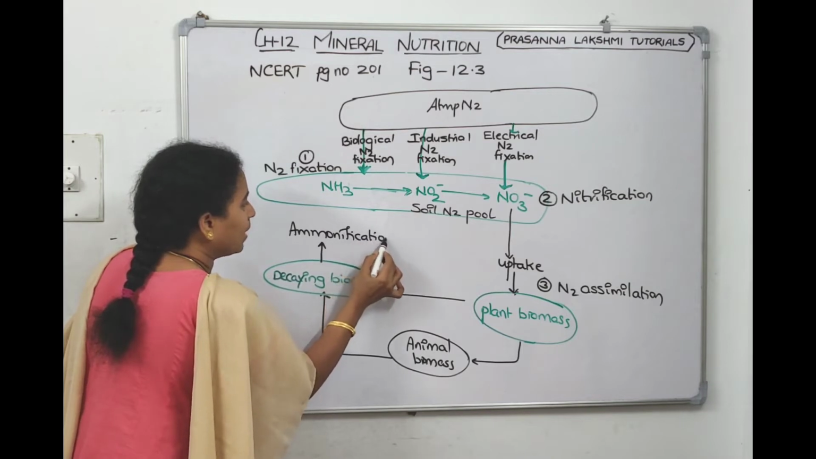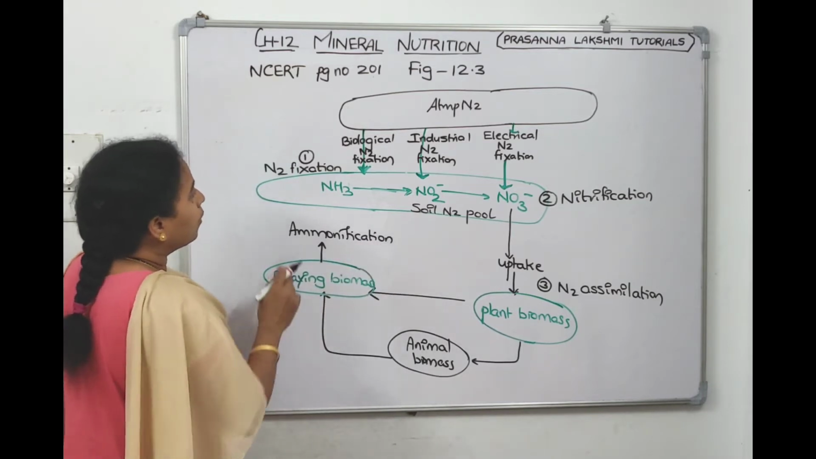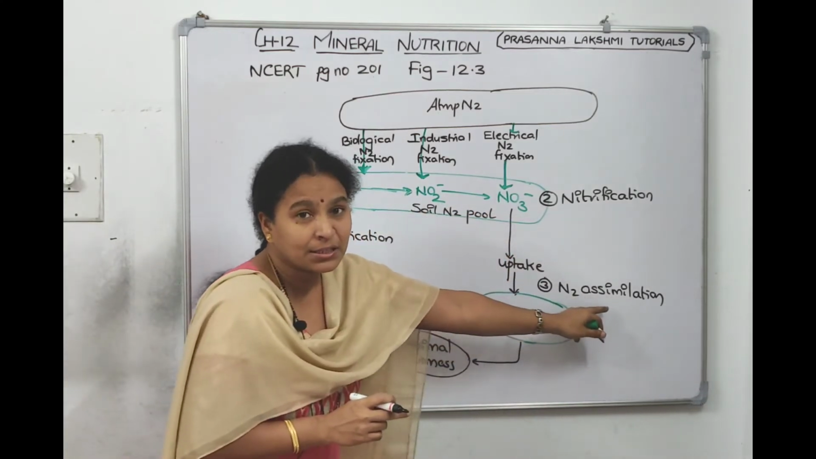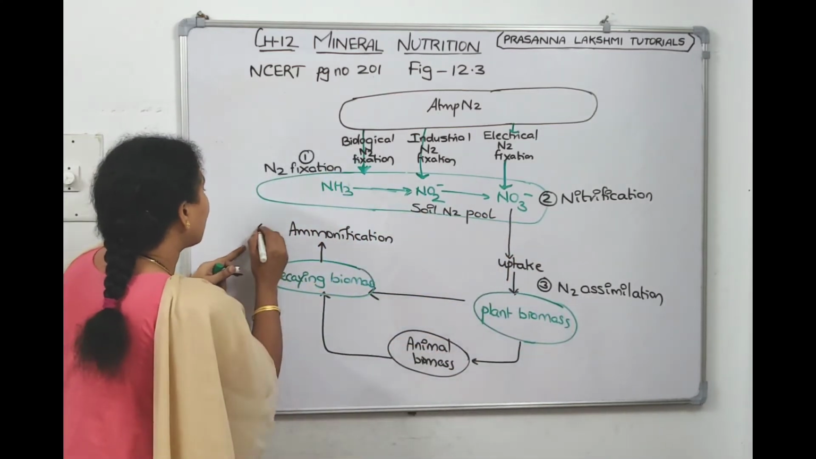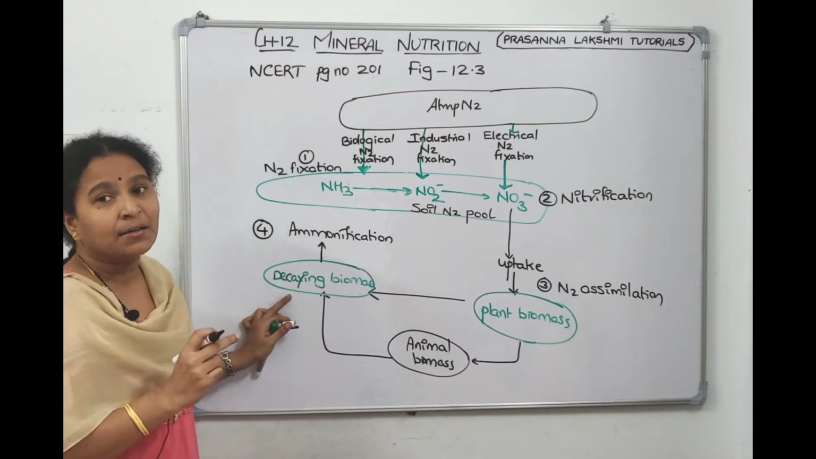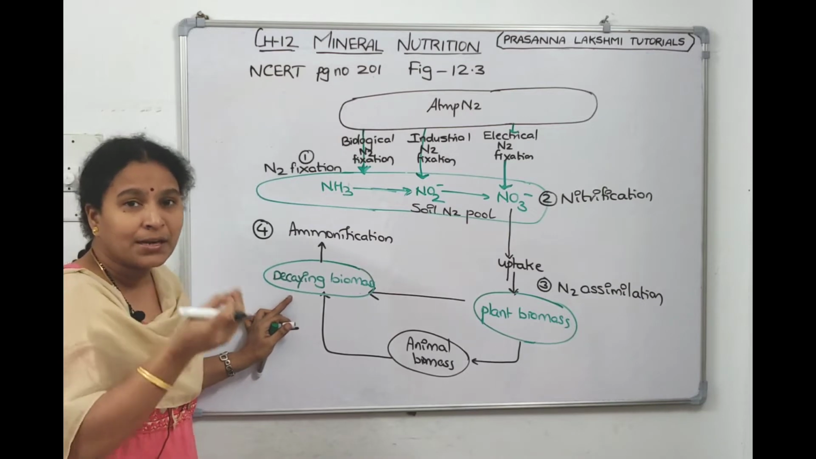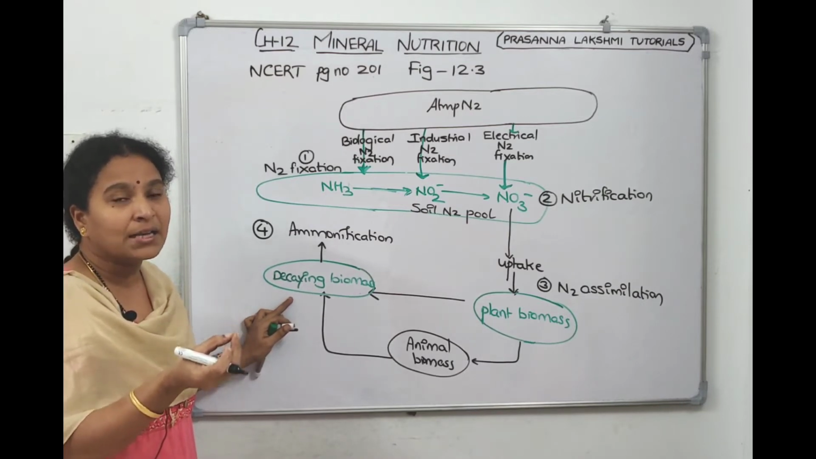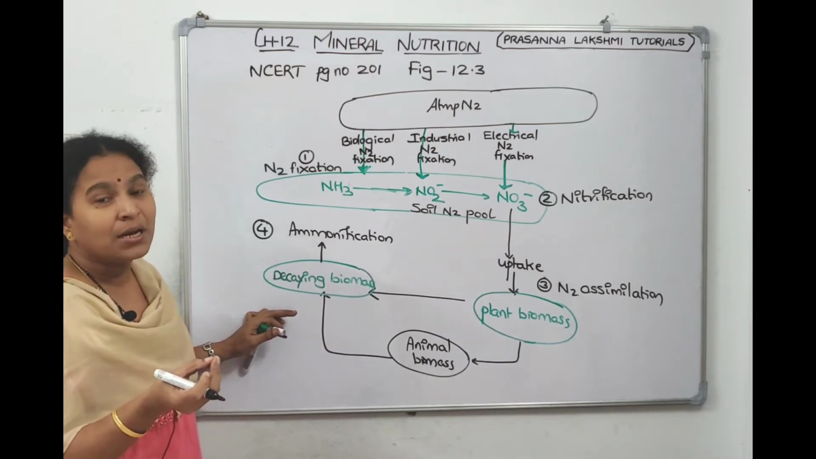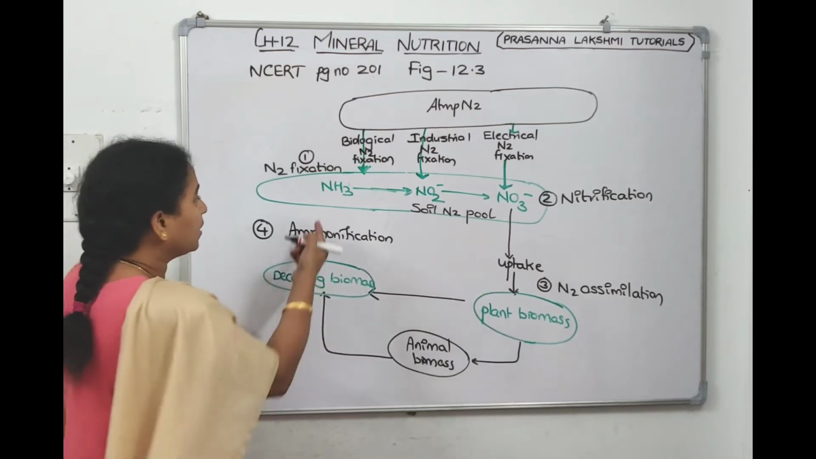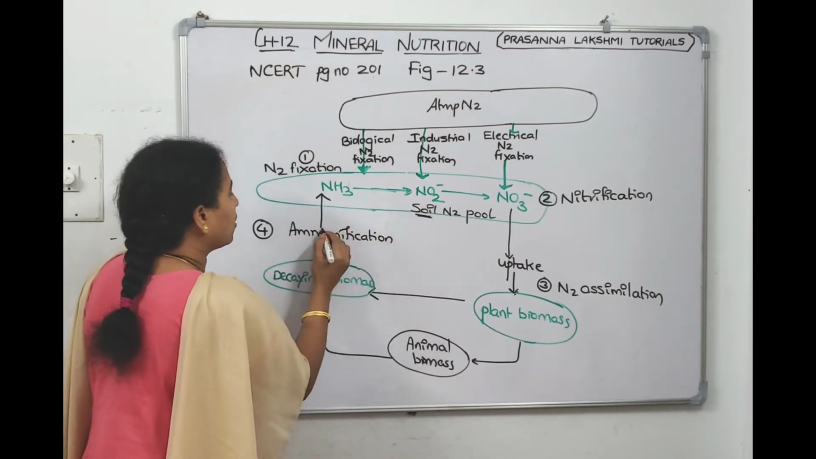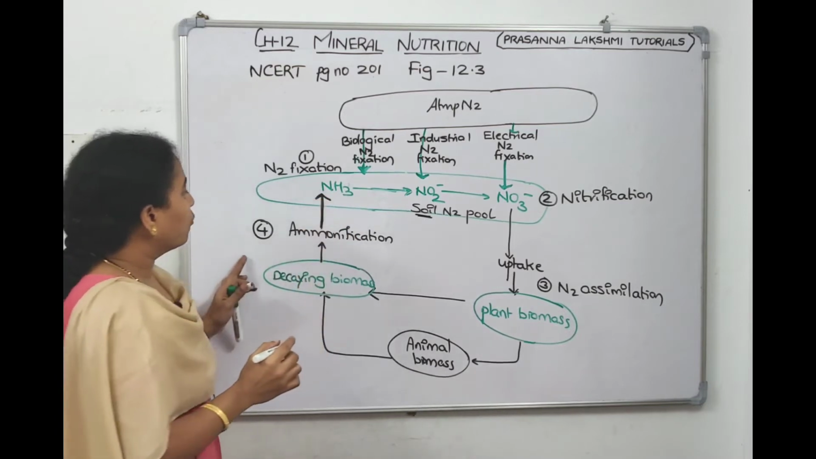From the decaying biomass, ammonification will occur. The first step is nitrogen fixation, the second step is nitrification, the third step is nitrogen assimilation, and the fourth step is ammonification, where the dead body's organic matter is converted into simpler forms. Proteins are converted into amino acids. From the amino acids we remove the ammonia group. That's called ammonification, and ammonia comes back into the soil.